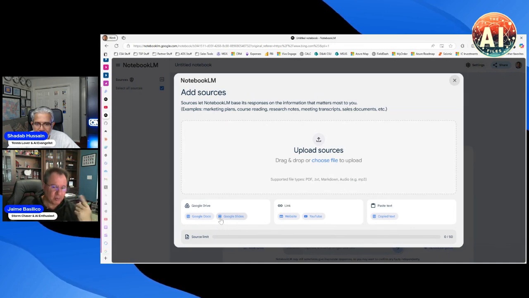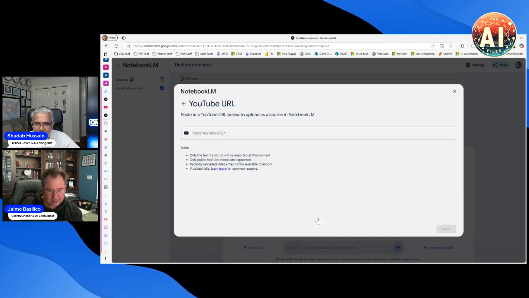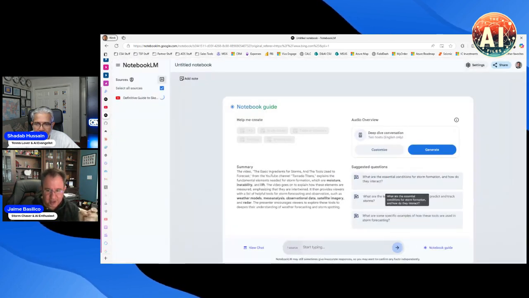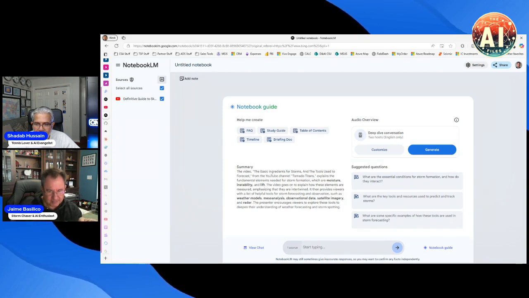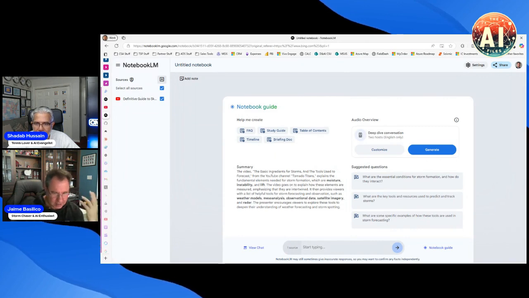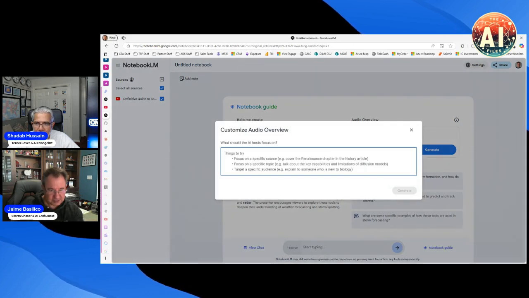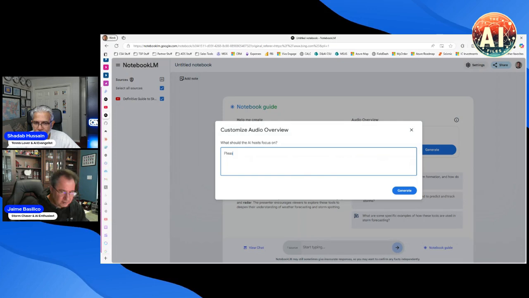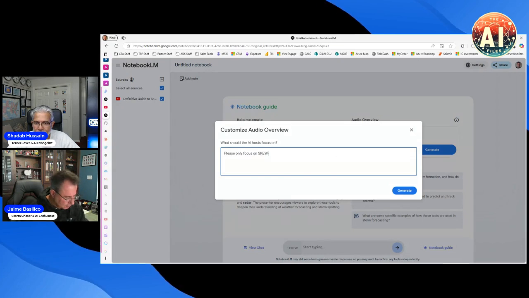Think about the workspaces again. If I'm using Google Drive, I could connect directly into that. I could also link into a YouTube video. If I put in the YouTube video, which is what I was just showing you about skew-Ts, look what it did already. Boom. It gave me a summary on how to read those skew-T models. And if I do a customization, this is the new part that NotebookLM just released a couple of days ago, I could say, please only focus on skew-Ts.